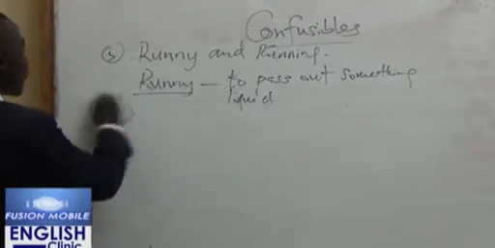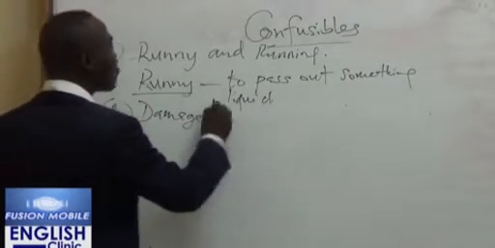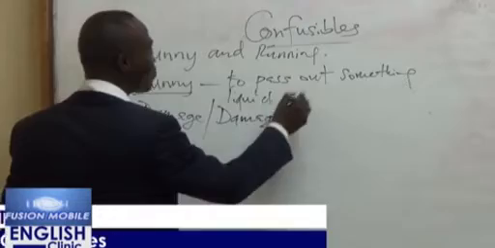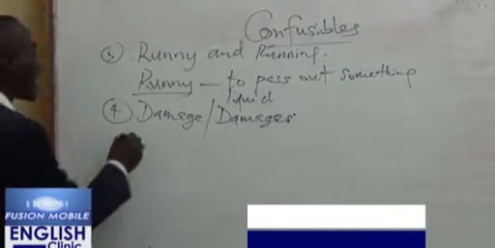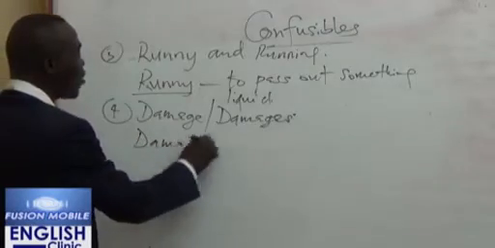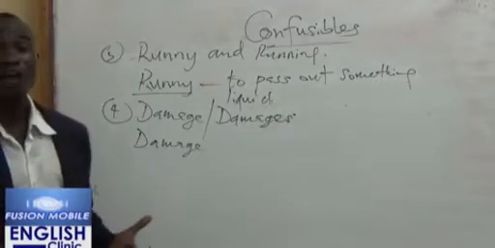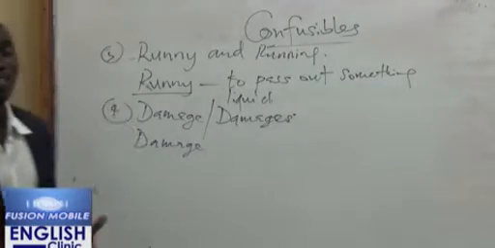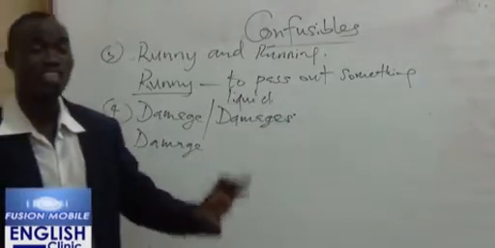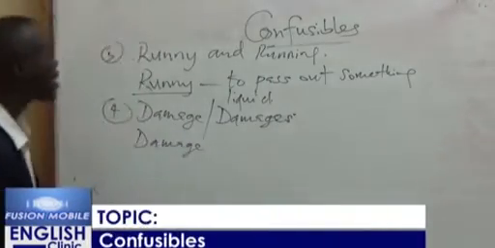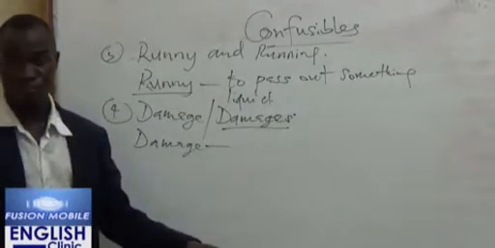Now let's look at number 4. Number 4 is also very important. Look at the two words, damage and damages. Now, the word damage refers to any physical destruction that is done to somebody else's property or even your property. So damage is talking about the physical destruction that is done to something. But when we talk about damages, it is not the plural of damage.